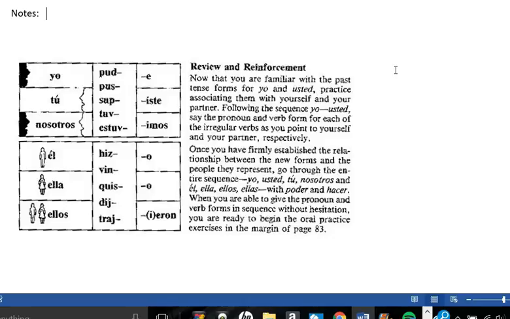When you're able to give the pronoun and verb forms in sequence without hesitation, then you're ready to begin the oral practice exercises in the margin of page 83. Those are the blue boxes. You look at the picture, make your guess, and flip the page to see if you were correct.